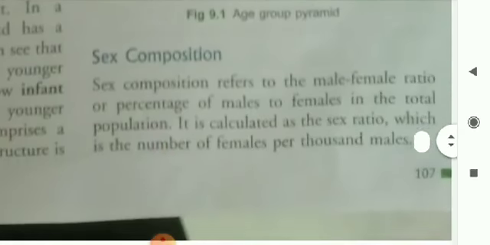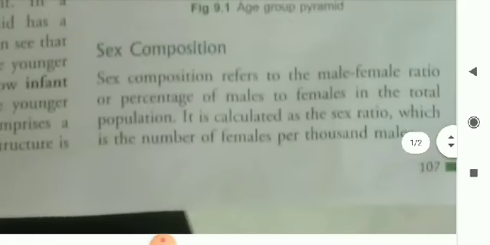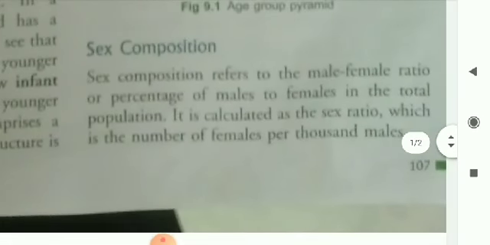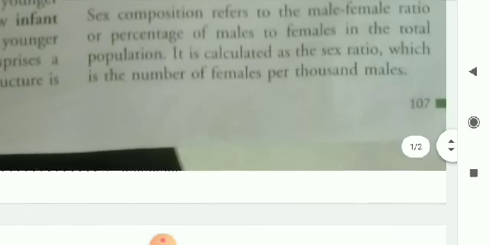Now the sex composition. Sex composition refers to the male-female ratio or percentage of male to females in the total population.